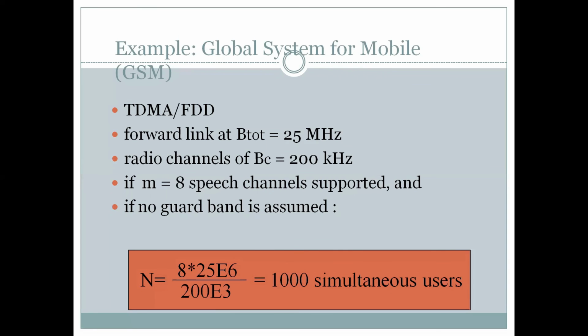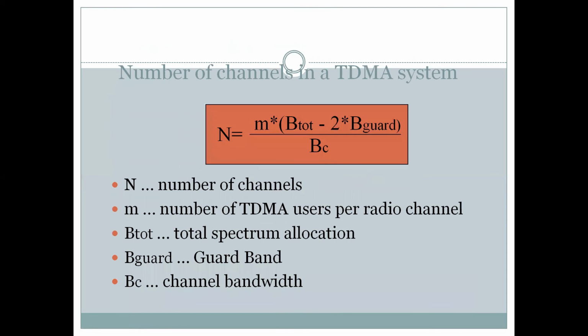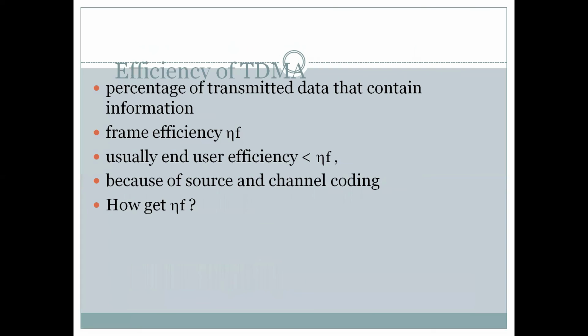So B total here is 25 megahertz. Multiply it by 8 and divide by 200 kilohertz, 200 into 10 raised to power 3, indicated here with E3. So N comes out to be 1000 simultaneous users it can support with these frequency parameters in mind. And m equal to 8 here is the number of users per radio channel.